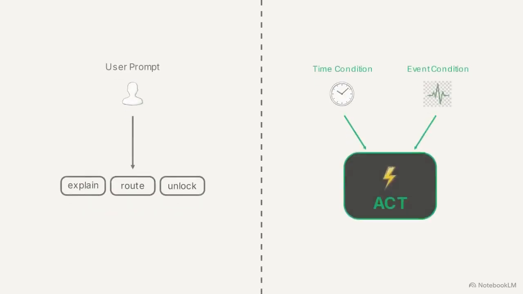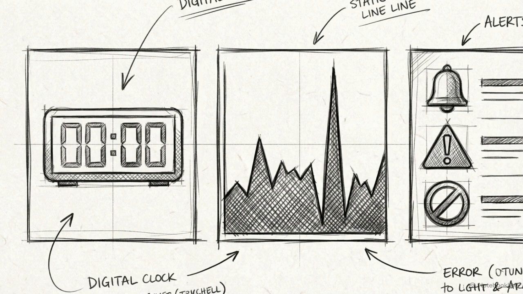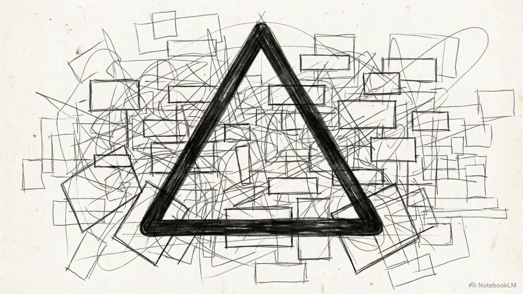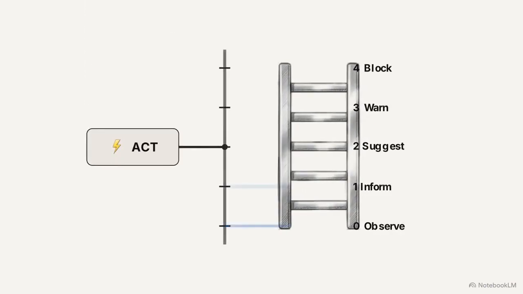This split flow compares the 2 architectures. The new act verb moves the trigger away from a user action, tying it instead to a system condition. These permitted triggers are strictly defined. They rely on scheduled cron jobs, edge function metrics, or real-time event subscriptions. However, granting a raw, untyped act command to an AI agent is too broad and dangerous for production environments. To control execution, we use strict subtyping to map autonomous actions directly to a severity hierarchy called the intervention ladder.